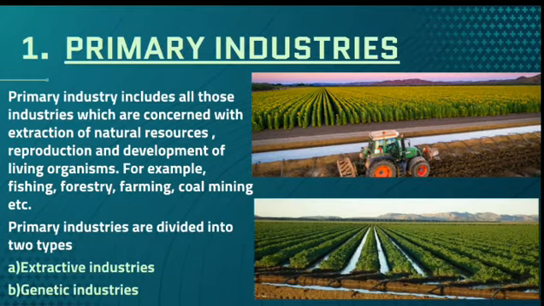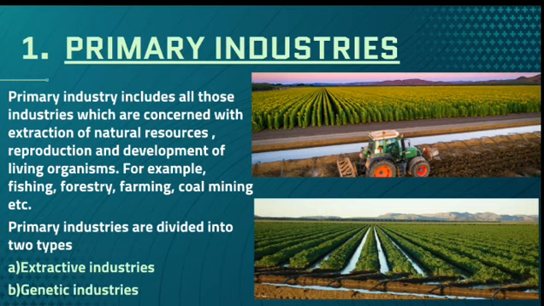Primary industries means it's always coming first, the basic raw materials. So primary industry includes all those industries which are concerned with extraction of natural resources, reproduction and development of living organisms, for example fishing, forestry, farming, coal mining, etc. So all these come under primary industries, which is the base of raw materials, and from the source we extract. So primary industries are further divided into two categories.